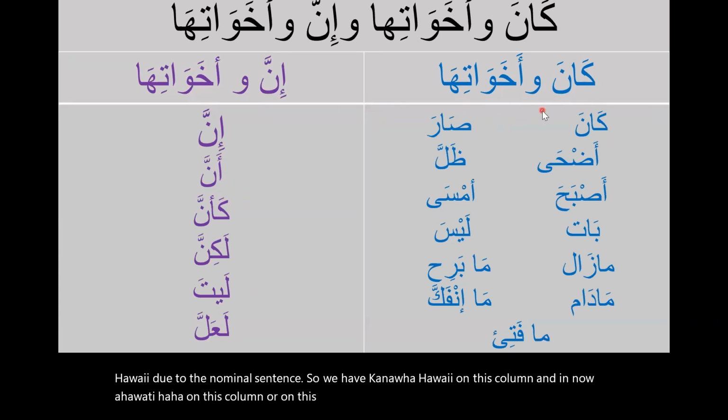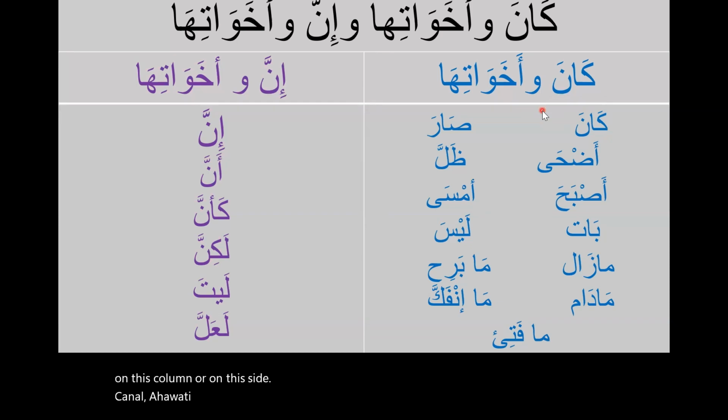Kana wa akhawatiha هي أفعال ناسخة. These are verbs, modifying verbs, as opposed to إن وأخواتها هي حروف ناسخة. These are prepositions that alter the nominal sentence.